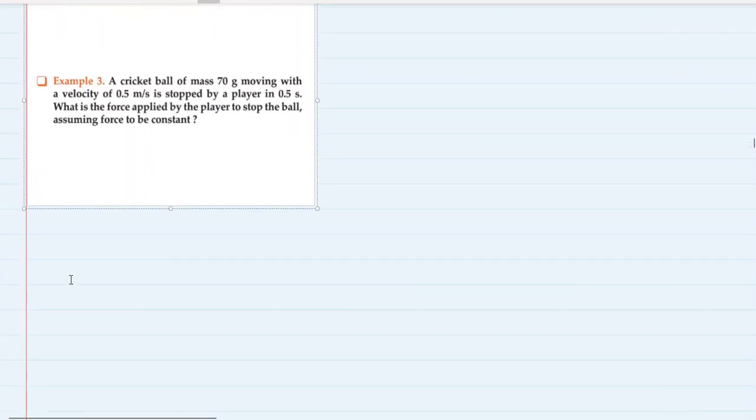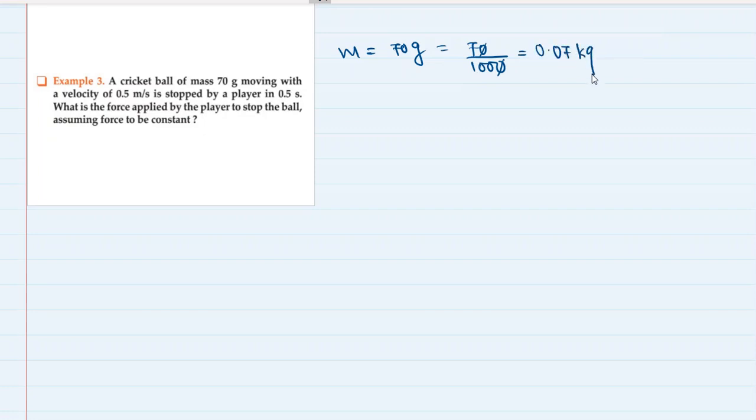A cricket ball of mass 70 grams, I'm sorry. Mass is equal to 70 grams, which is equal to 70 upon 1000, which is nothing but 0.07 kg, is moving with a velocity of 0.5 meter per second.